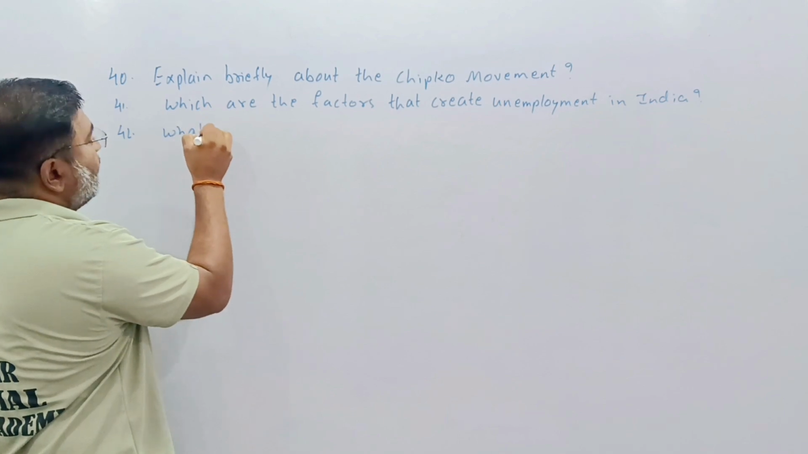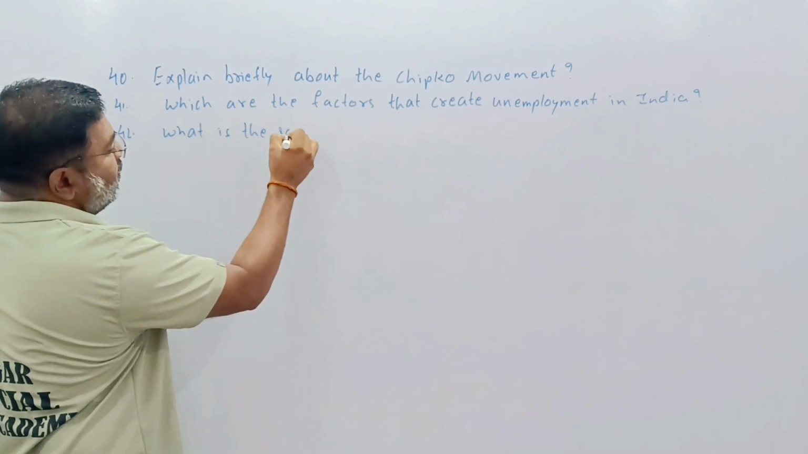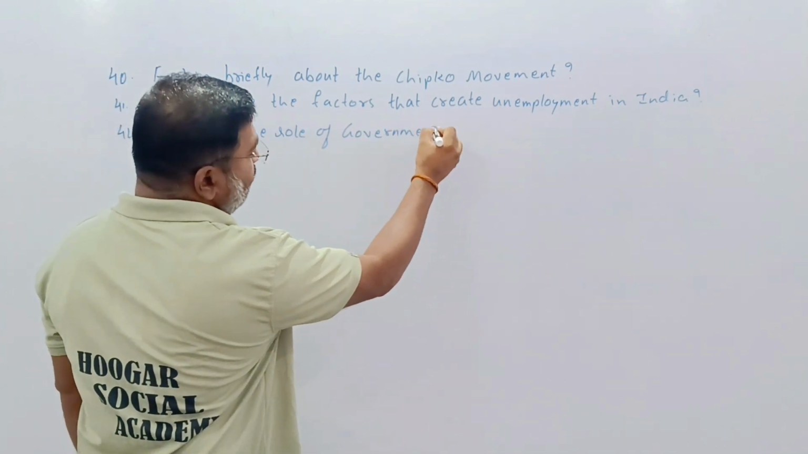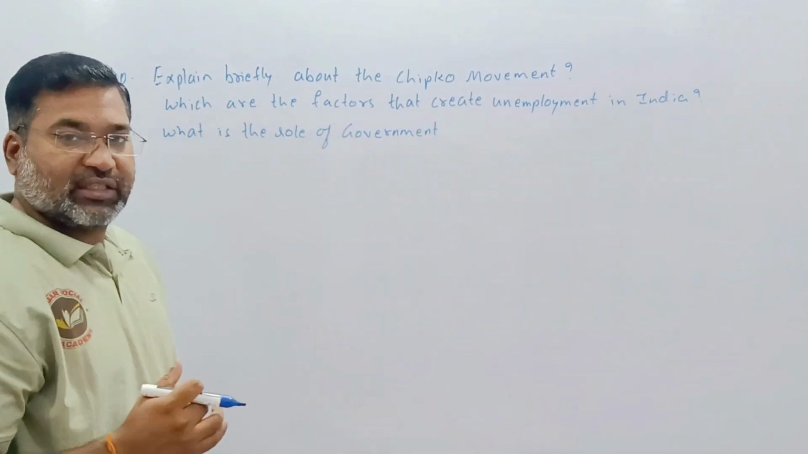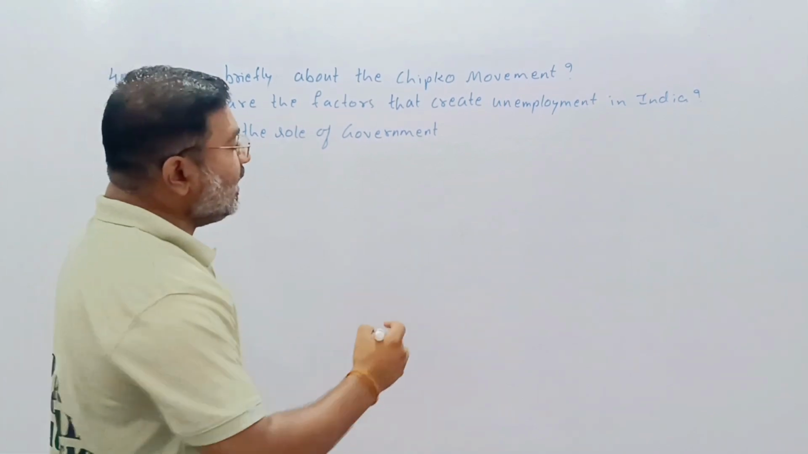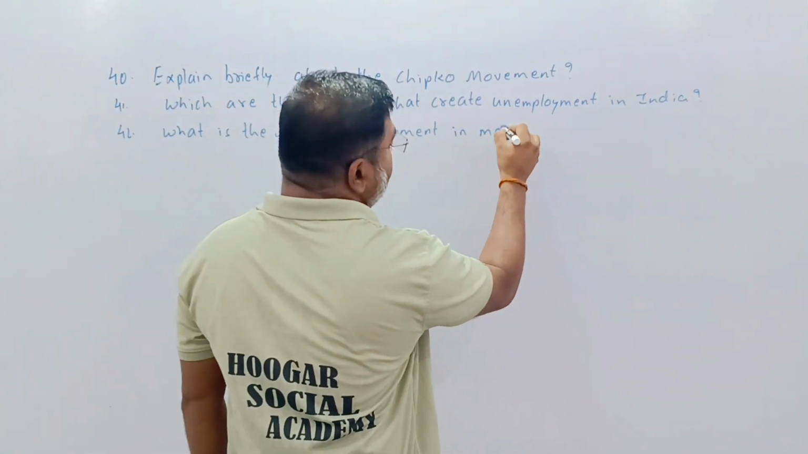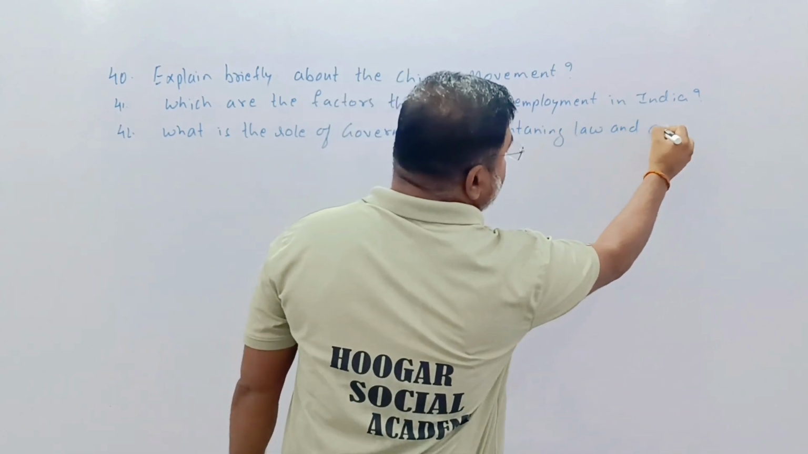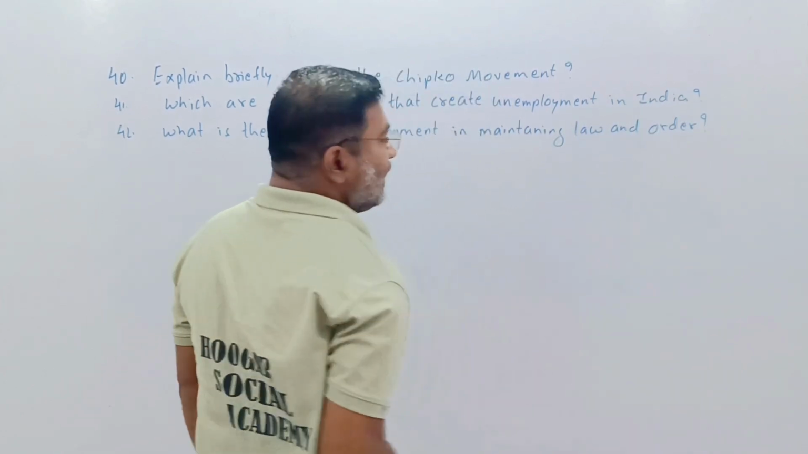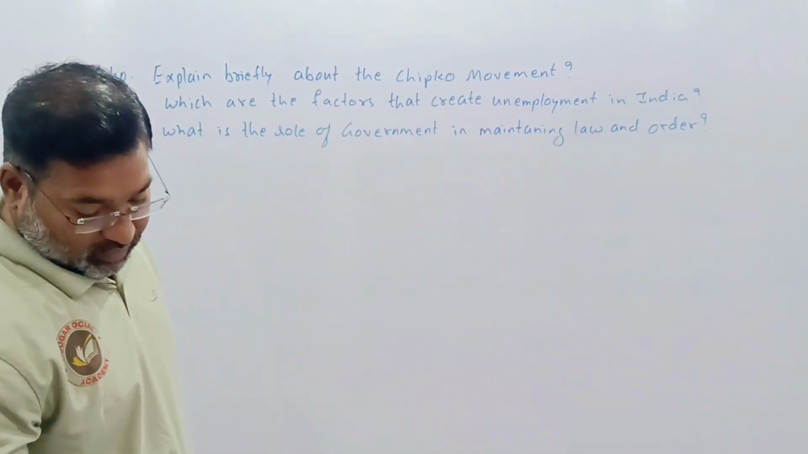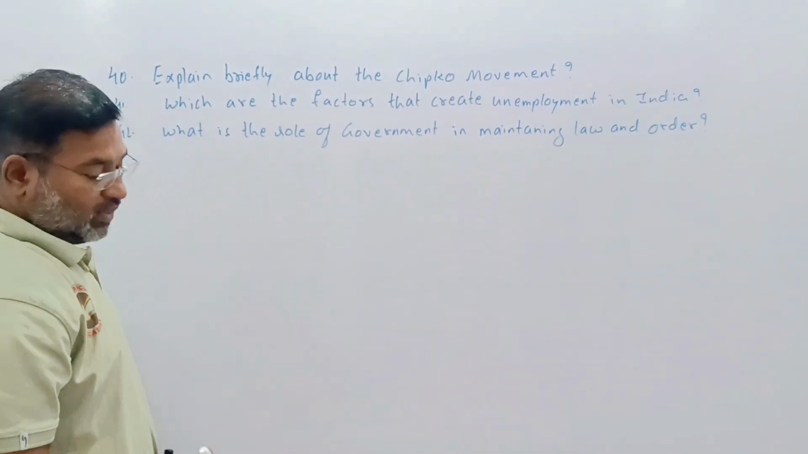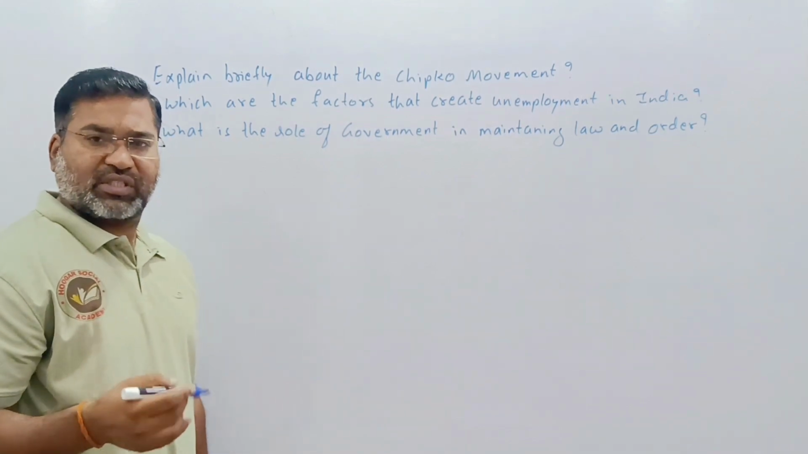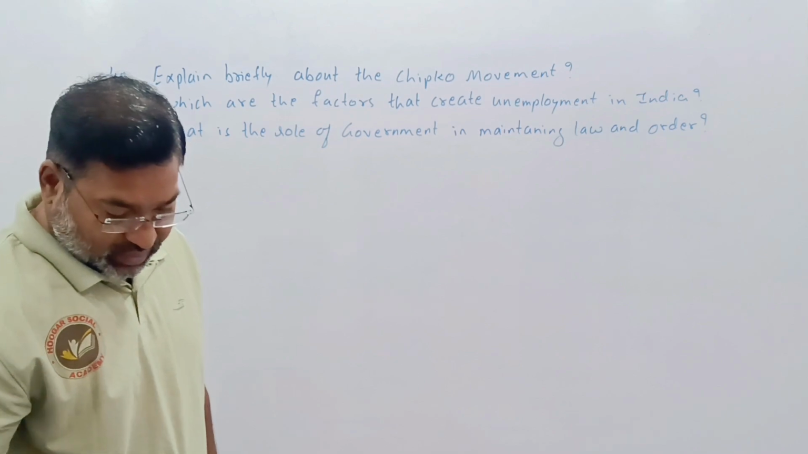Next, the 42nd. What is the role of government? The question is related to the government in maintaining law and order. This question has been asked regularly for the last 7 to 8 years.